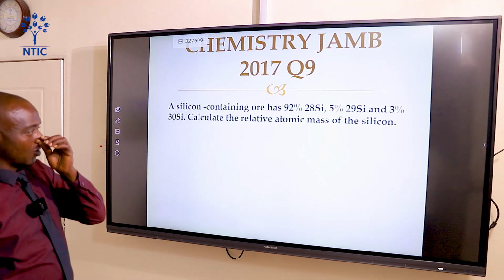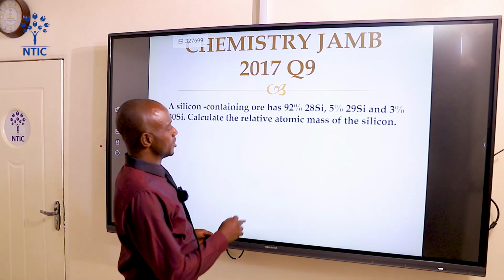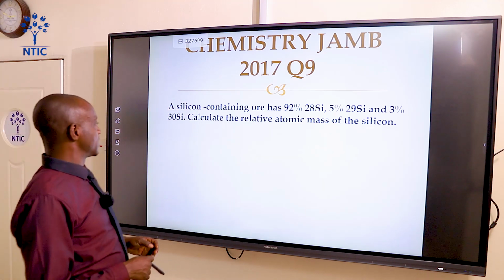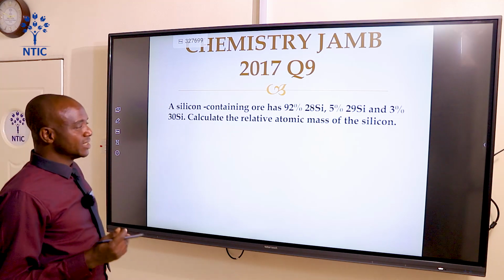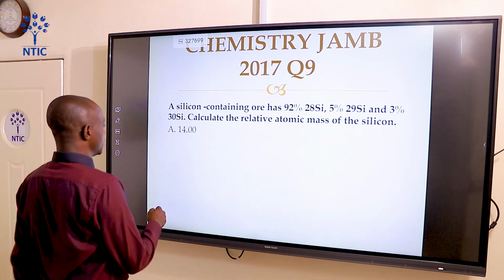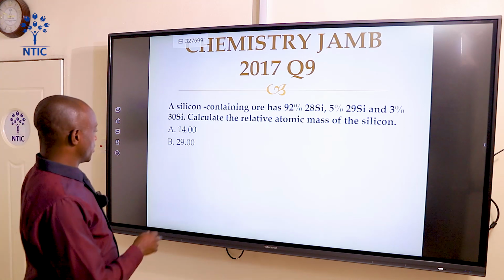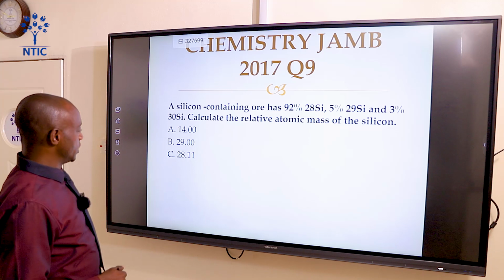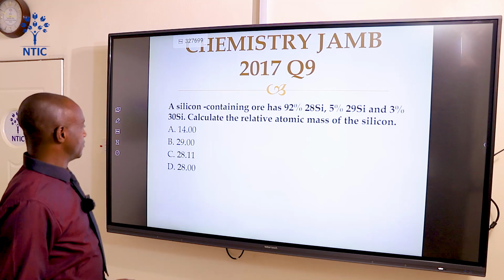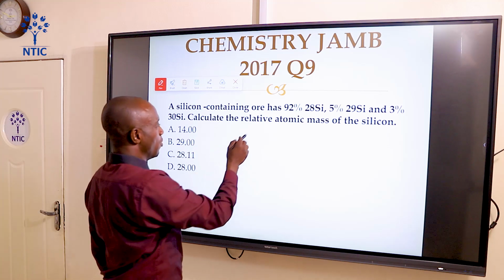A silicon-containing ore has 92% silicon-28, 5% silicon-29, and 3% silicon-30. Calculate the relative atomic mass of silicon. Okay? Let's see the options. Option A is 14.00. Option B, 29.00. Option C, 28.122. Option D, 28.17. If you want to solve this problem, first of all, before we go to the explanation, from here, we have 92%,